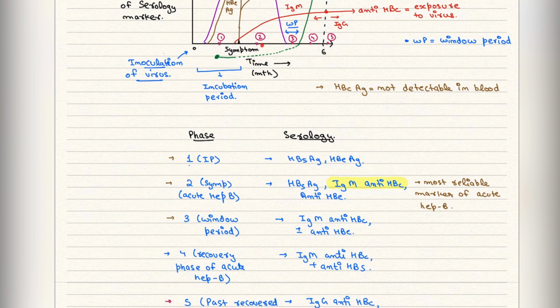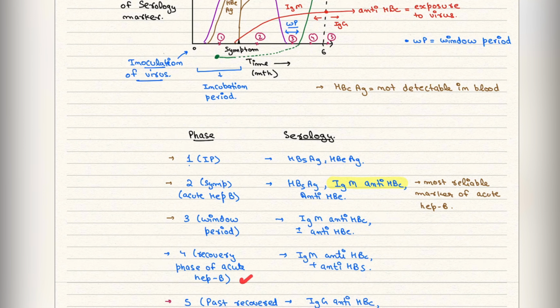In the symptomatic phase, what is going to be found? HBS antigen will be found, HBE will be found, and IgM anti-HBC. It is the most reliable marker of acute hepatitis B. If we are going to tell from the serology that it is acute hepatitis B, then we are going to see the IgM anti-HBC. If it is found, then it denotes that it is acute Hep B. Then third is the window period. In window period only IgM anti-HBC and anti-HBE will be found.